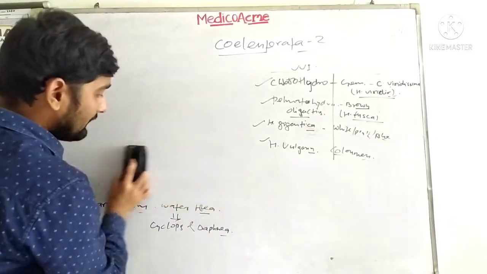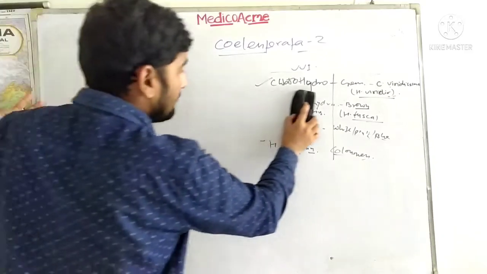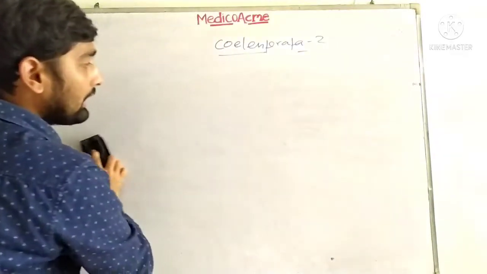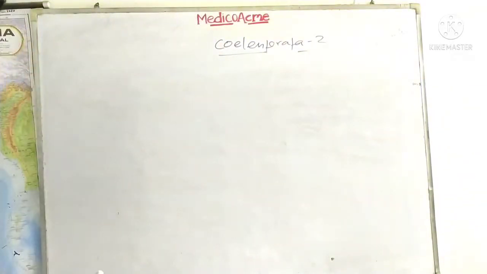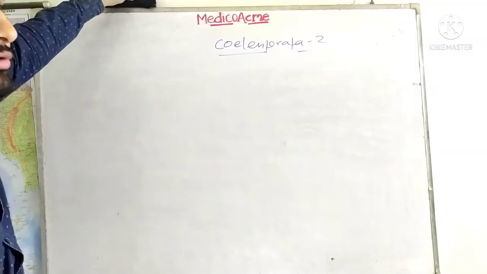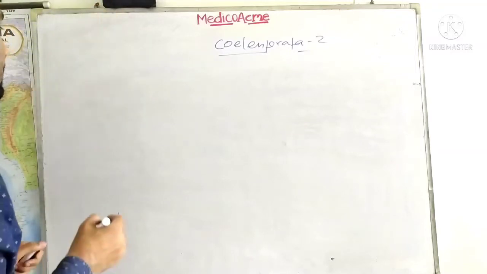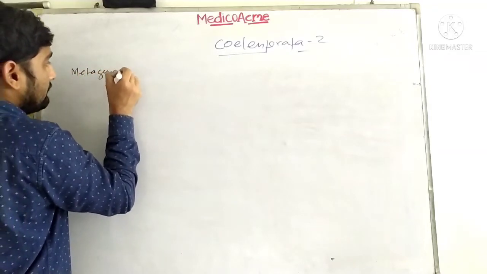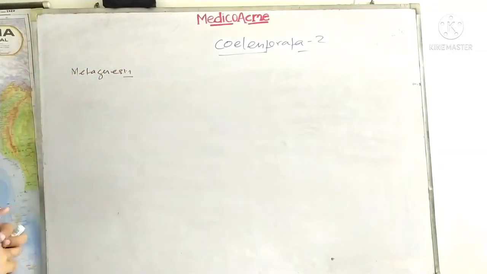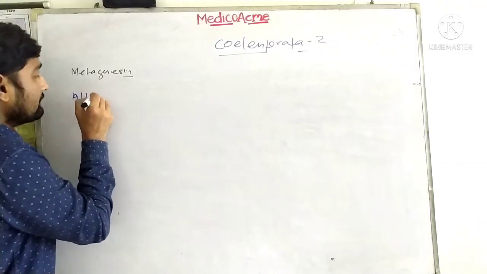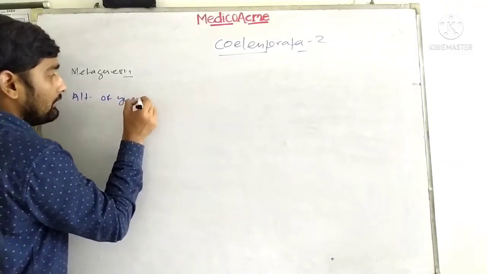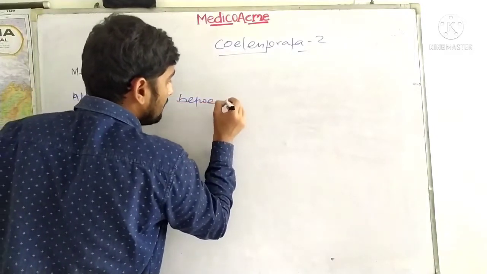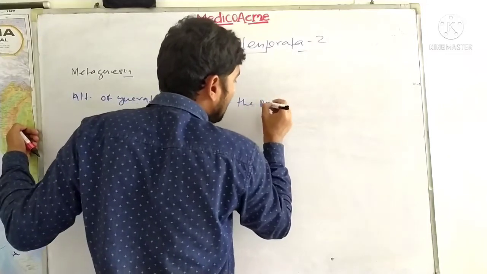Let's come to metagenesis. Very important. One important thing: Hydra has a tentacle which is hollow, but Obelia, the same group, which is marine, has solid tentacles. So let's learn about metagenesis in detail. Metagenesis is alternation of generation between the polyp and medusa form.